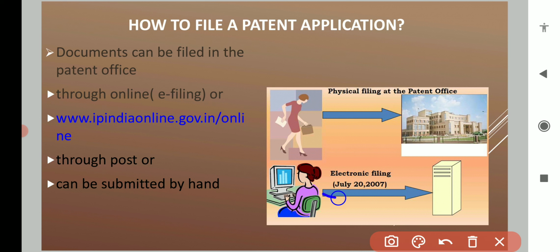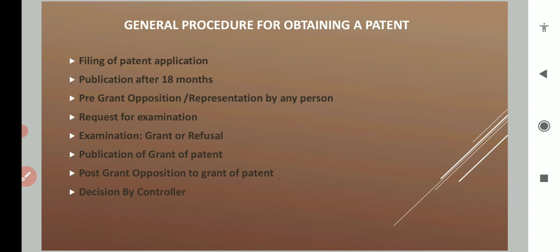But from July 2007, electronic filing has been started by the patent offices. Online, you can go to the website ipindiaonline.gov.in and file a patent online. So these are the two modes of filing, offline and online. This is the general procedure of filing a patent.